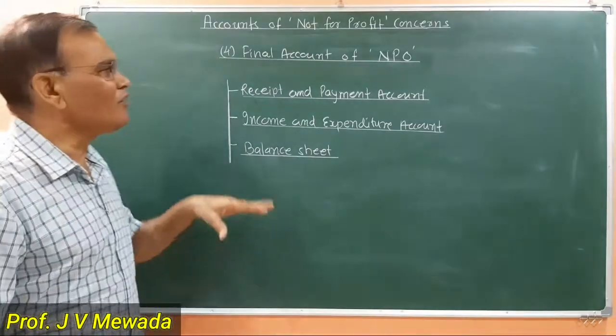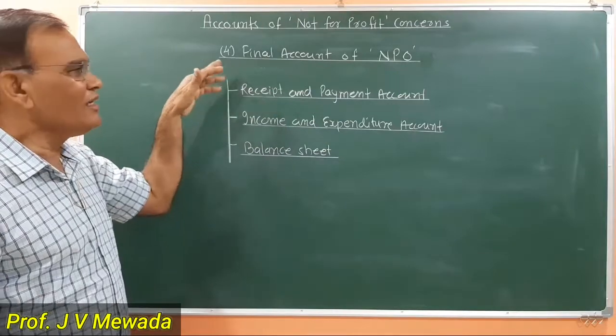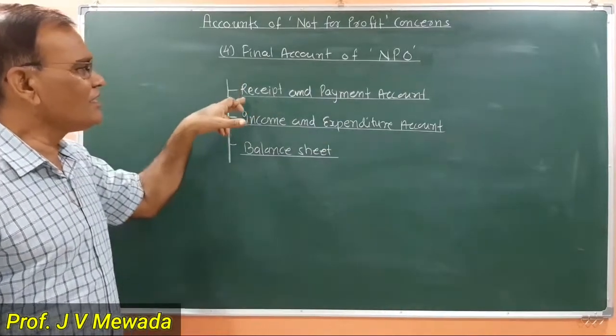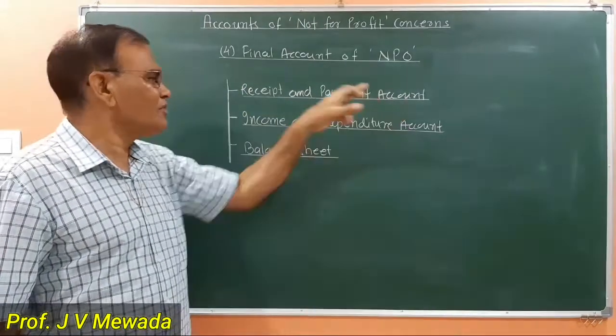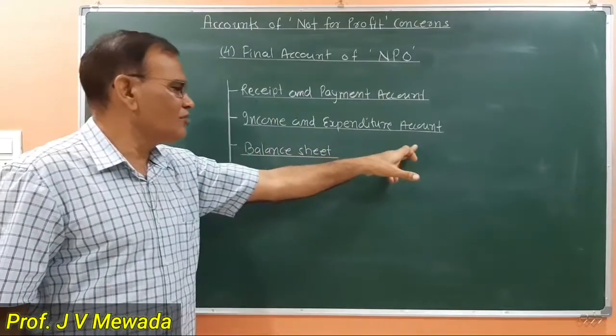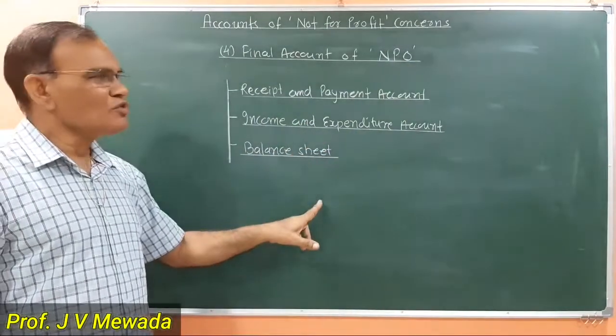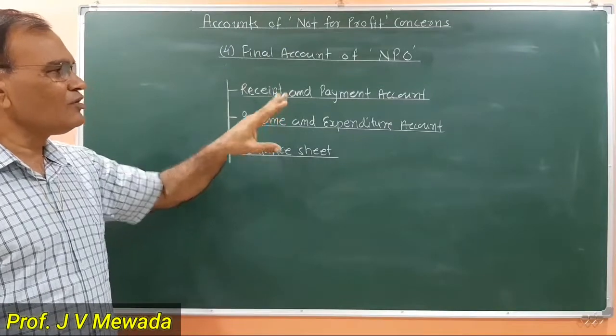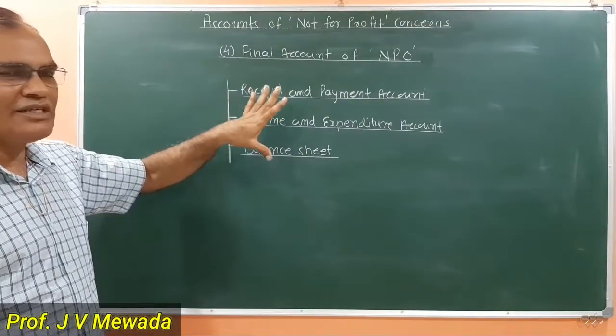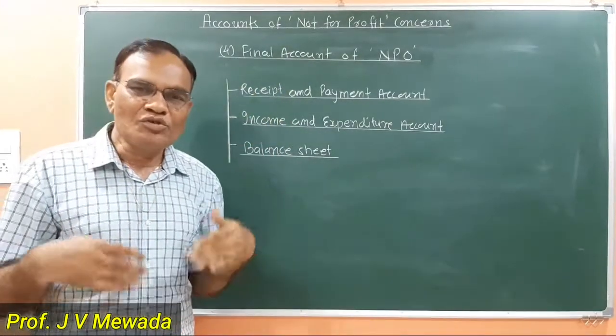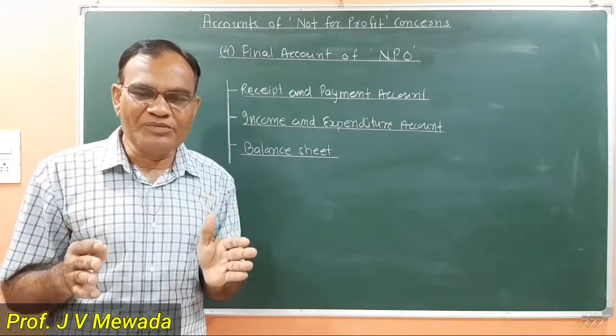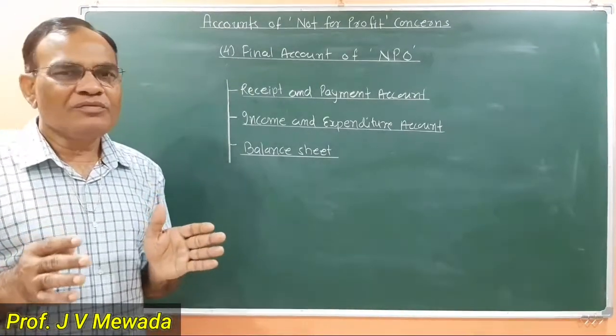So the final account of an NPO consists of the receipt and payment account, the income and expenditure account, and the balance sheet. So we have to learn these two accounts and one statement, the balance sheet, in detail so that we can solve problems on NPO easily.